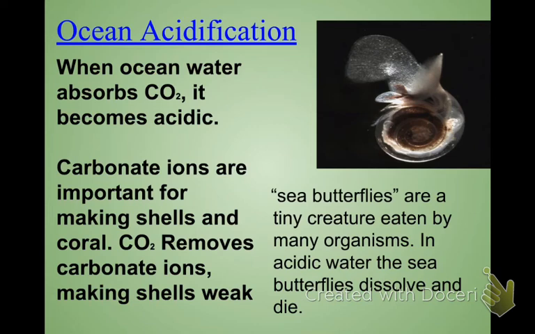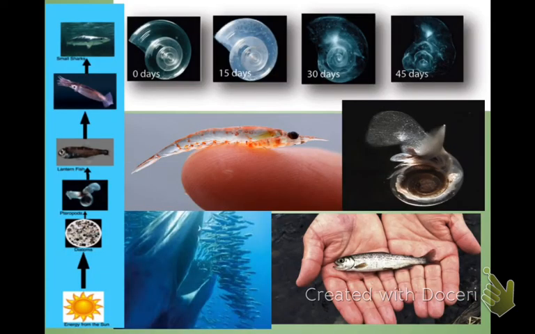And when you have the carbonic acid, it prevents different organisms that usually have a shell, like a lobster or a shrimp or coral reefs, for example. It deteriorates the shells. This is just showing you a picture of what happens if a shell is put in acidic water, and by day 45 you can see it's pretty much dissolving.